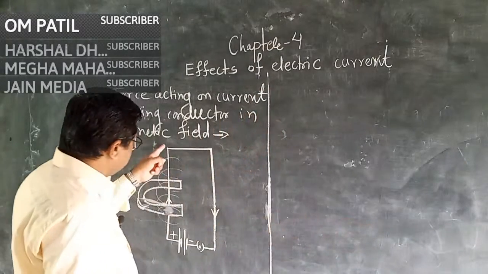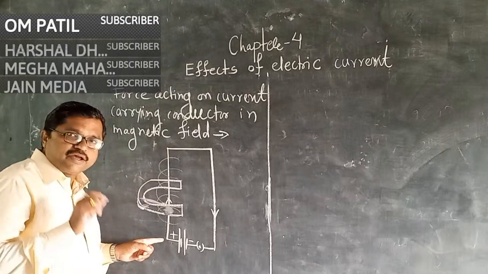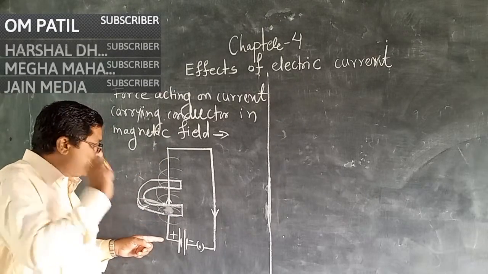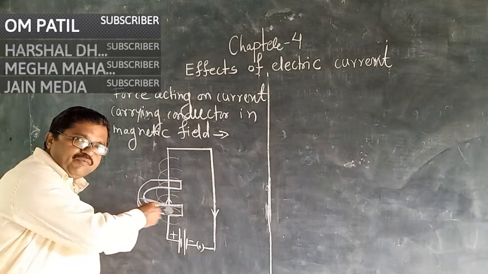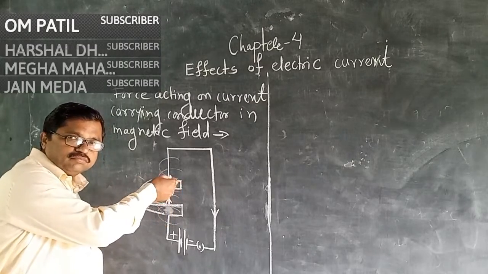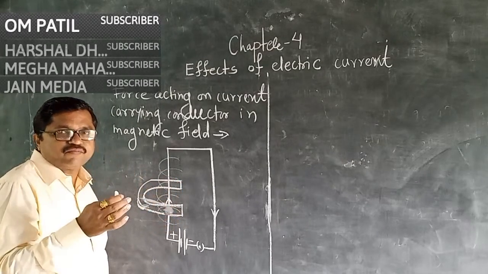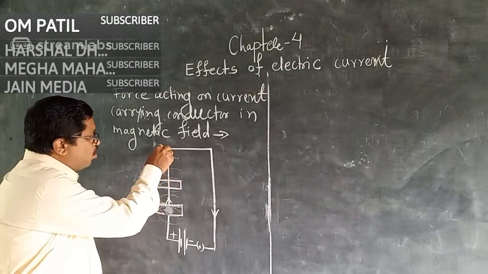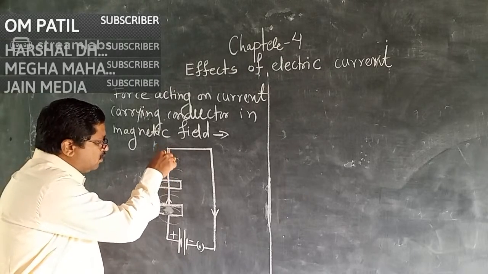This conductor creating a magnetic field is placed in another magnetic field produced by the magnet. Then what is the principle? A force is exerted on the conductor.